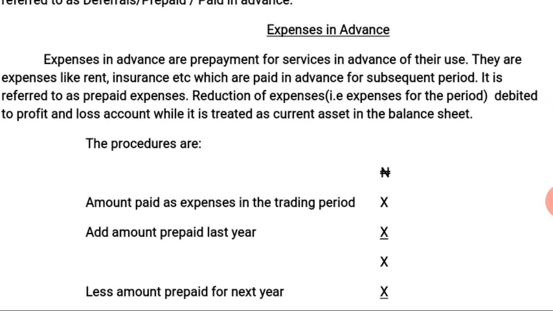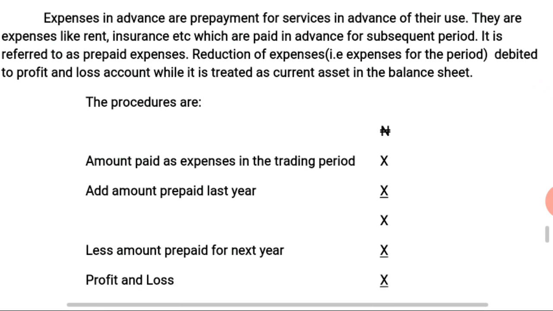So the amount that has been paid will be for the next accounting period, and we can have expenses in advance for expenses such as rent, insurance, rates, electricity, advertising, etc. Then expenses in advance are to be deducted from the expenses of the current year, and the balance debited to profit and loss account, while expenses in advance is treated as a current asset in the balance sheet.